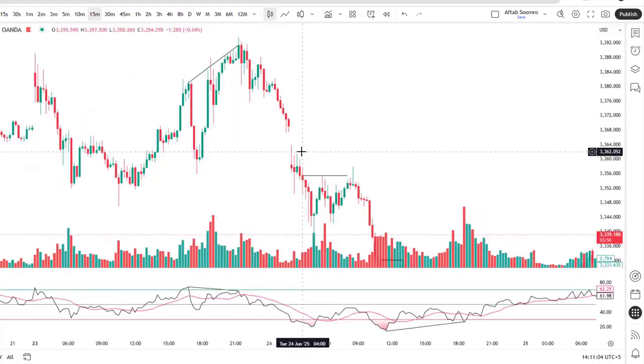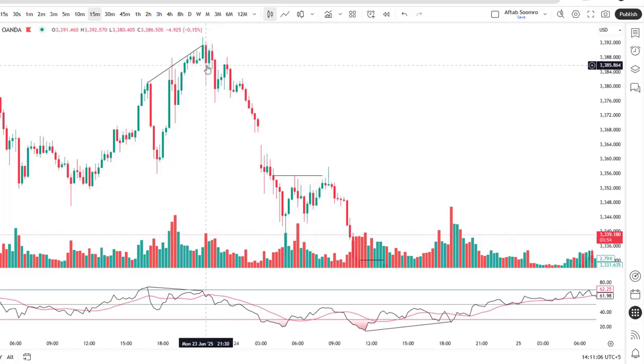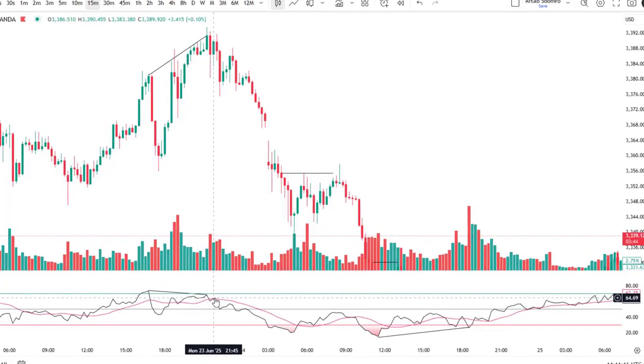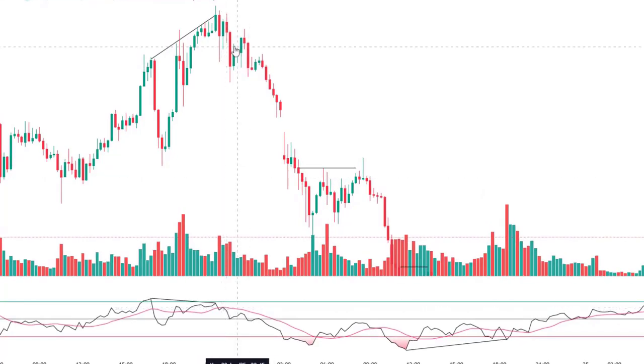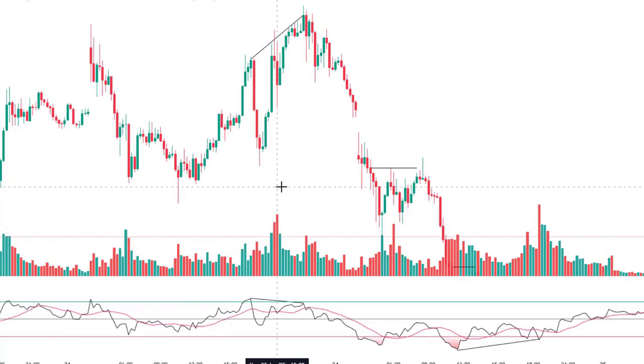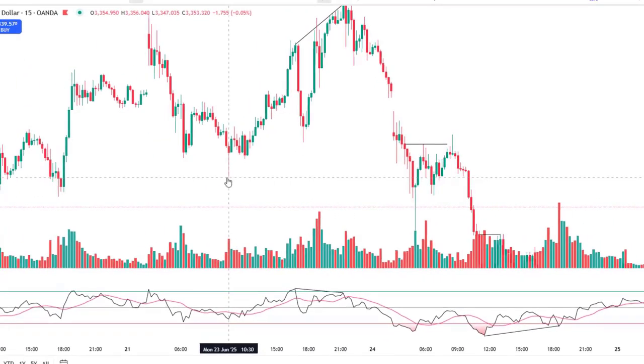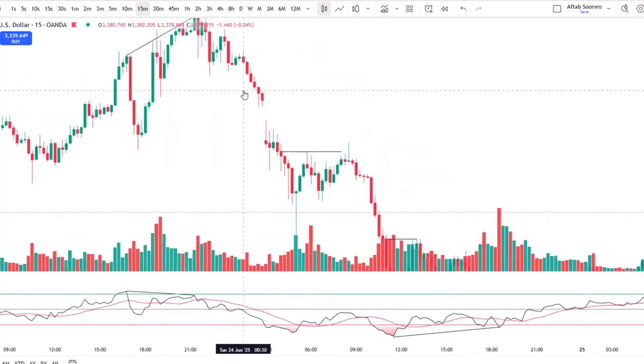After the closing of the first selling candle, we have to wait for the market to retest and convert this pink line to above this black line. After that, this was the perfect position from where we have to take a sell trade, and our TP would be these structure levels, because we are looking at the 15 minute divergence.